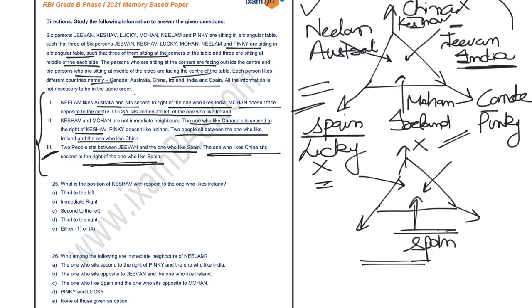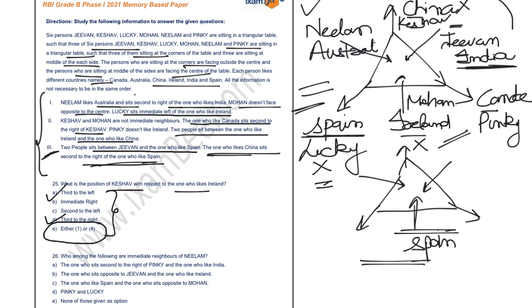Now your first question states: what is the position of Keshav with respect to the one who likes Ireland? These are your available options. If you focus on Ireland and you have to find the position of Keshav, it is third to the left. However, one more option is given to you, that it is third to the right. So both the options are absolutely right. The correct answer for this question is either 1 or 4.